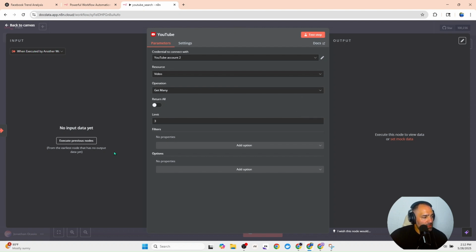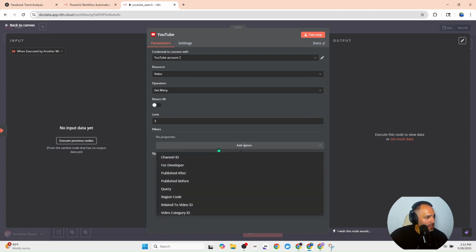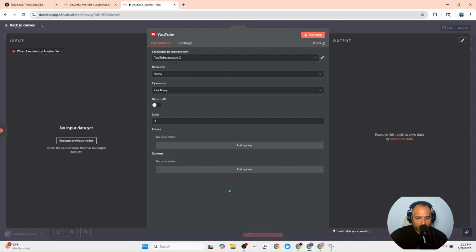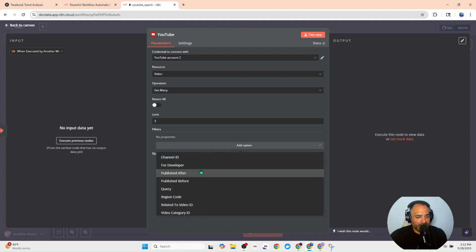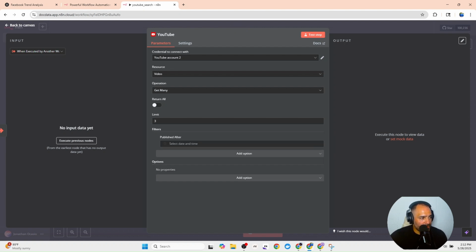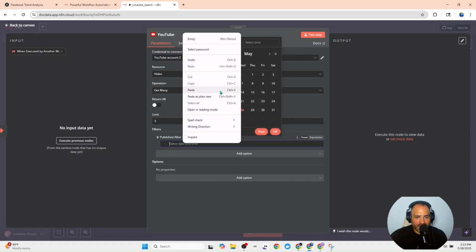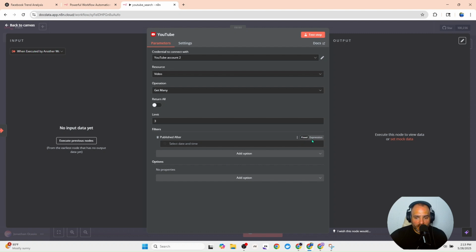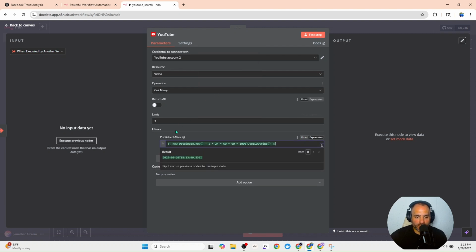So the next thing I need to do is add a filter. The filter I need to add is published after. Once I do that, I want to copy this and I'm going to show you what it says. So here's the expression. Now, what I want you to do is take a screenshot of this expression and then just tell the AI to rewrite it. If you're not going to purchase this for $9, just take a screenshot of this and tell the AI to rewrite it.